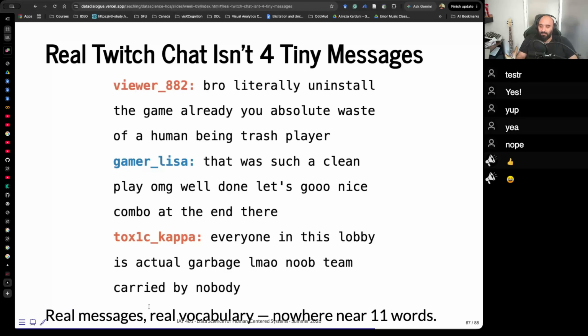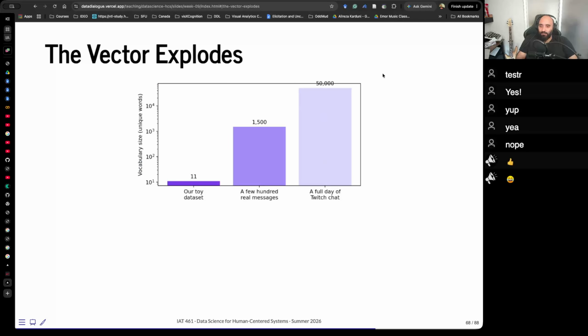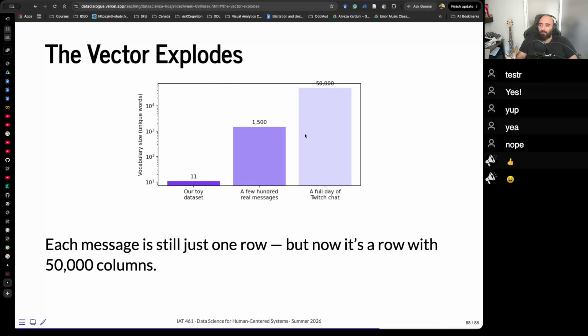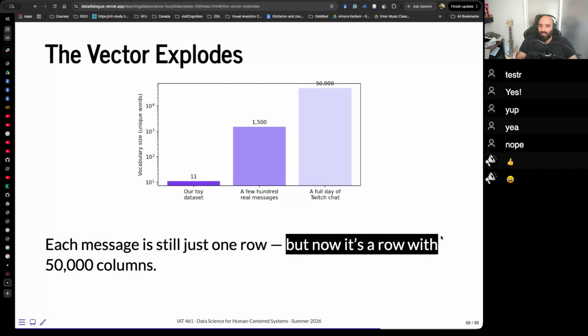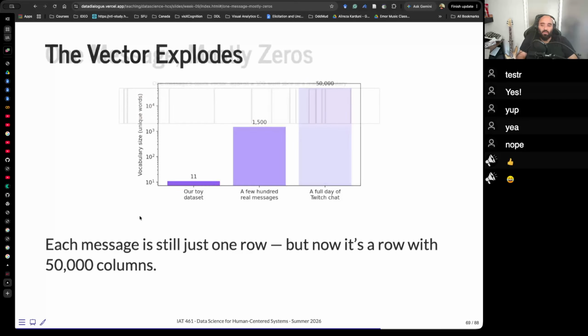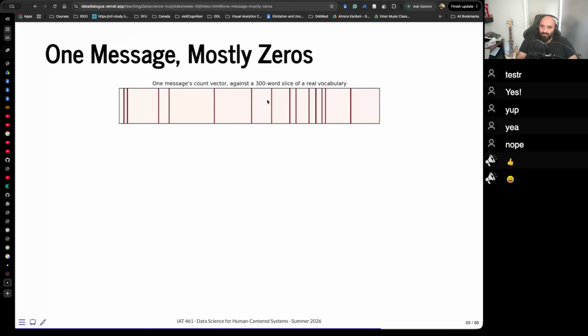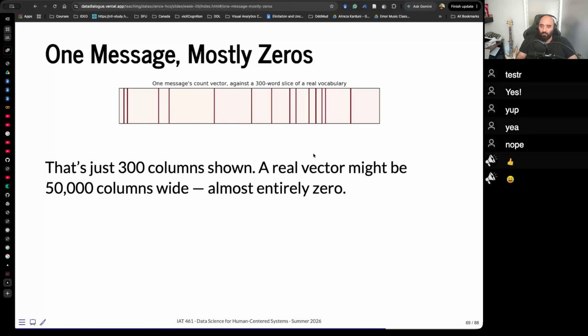What does this mean? These real messages have way more than 11 words, right? We have a full day, about 50,000 words or something, okay? The vocabulary is large, the vector explodes. So each message is just one row, but now it's a row with 50,000 columns and more, right? Imagine this square is every word. The vector is just these lines, and each is very sparse. That's what sparsity is. 300 columns shown, a real vector might be 50,000 columns wide, almost entirely 0.